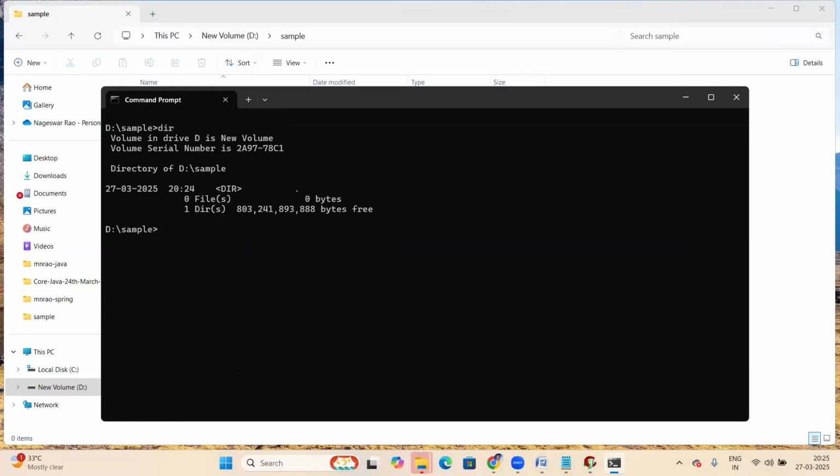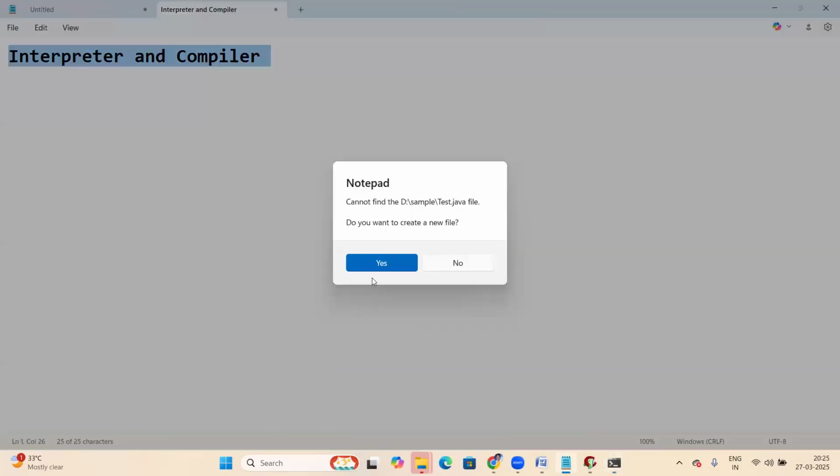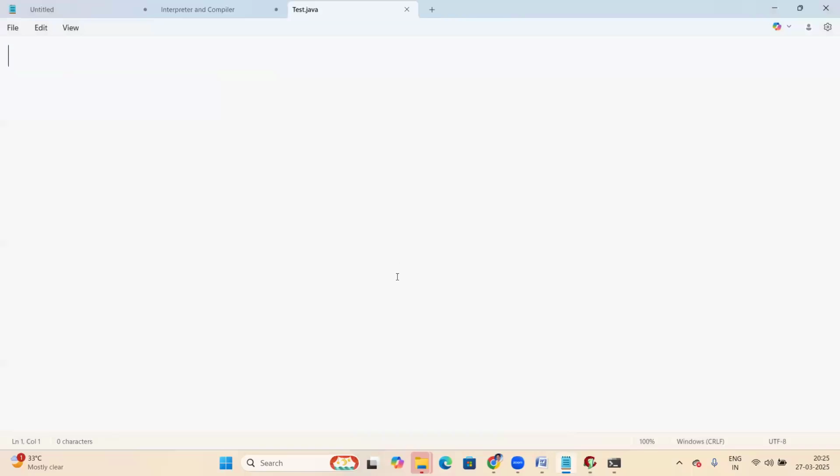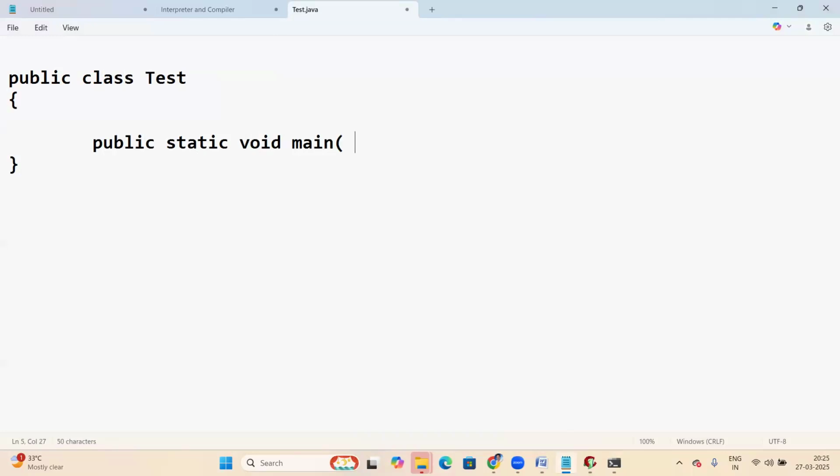Now let us write a simple Java program. Notepad, test.java. Yes, open. Do you want to create a new file? Yes. Now a simple Java program: public class test, public static void main, String array of args.